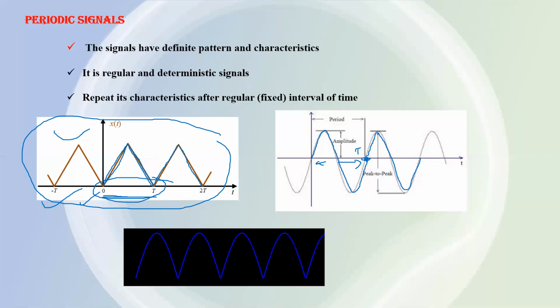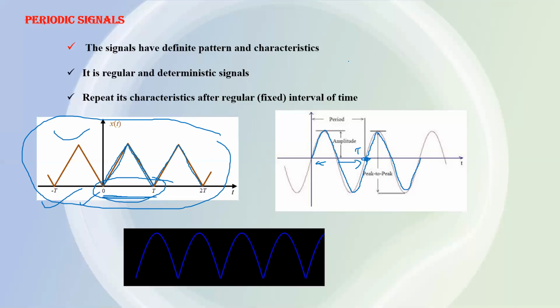And the most important thing is its repeated nature. Its nature will be repeated after a fixed interval of time, and the smallest interval during which its nature is repeated is called the fundamental time period, or simply the time period.